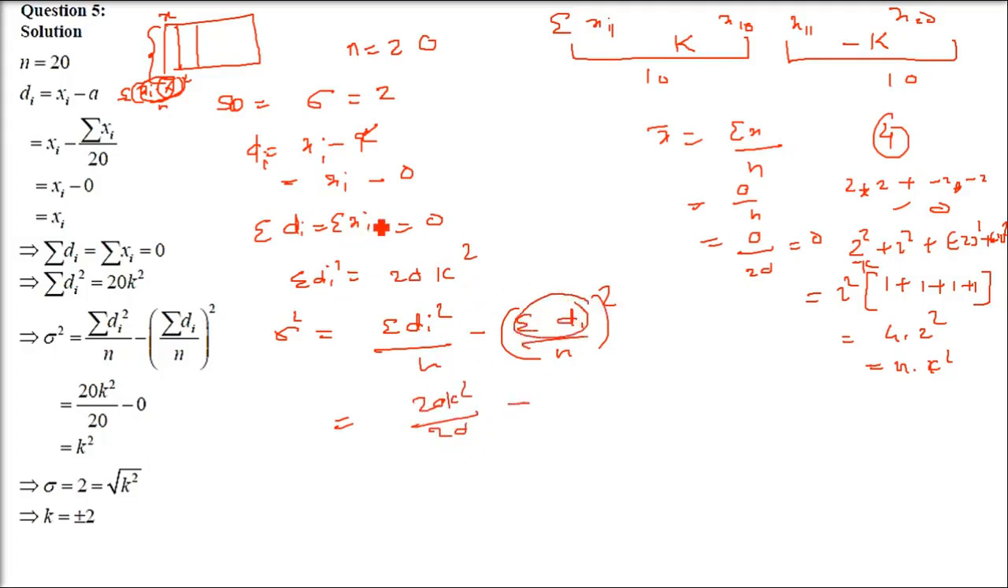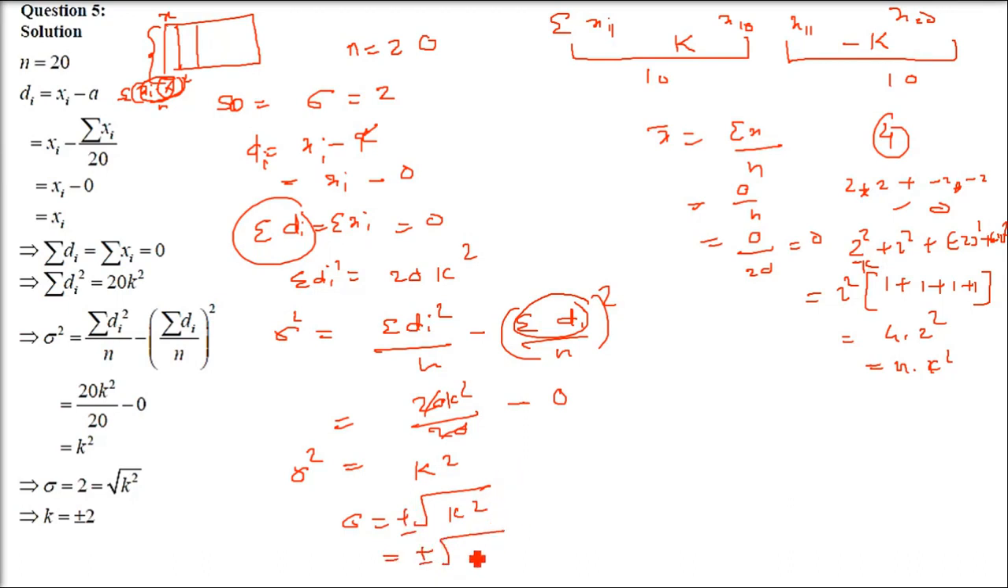As I told you, it is 0. So 0 by n is 0 only. So just remove this item. 20 k square by 20, 20 gets cancelled. It is only k square. So sigma square equals k square. So sigma equals to k plus minus, or k is equal to plus minus sigma. Both are same way of expressing.